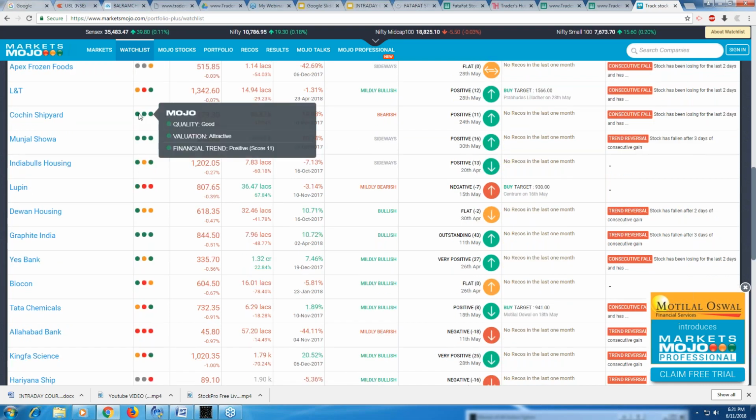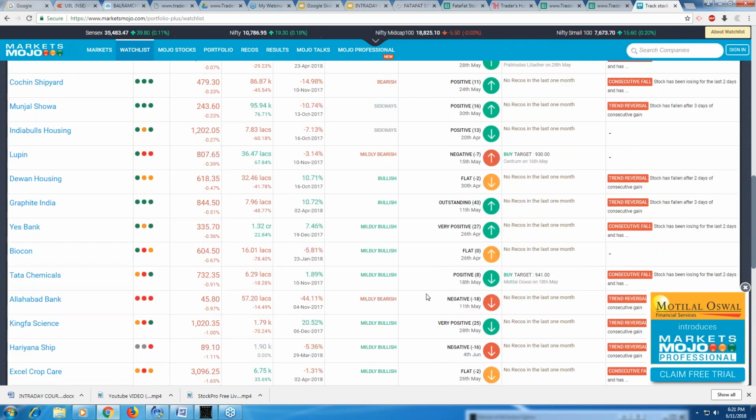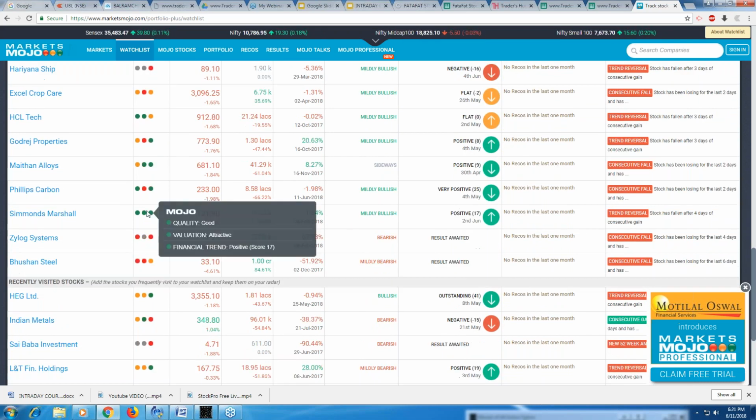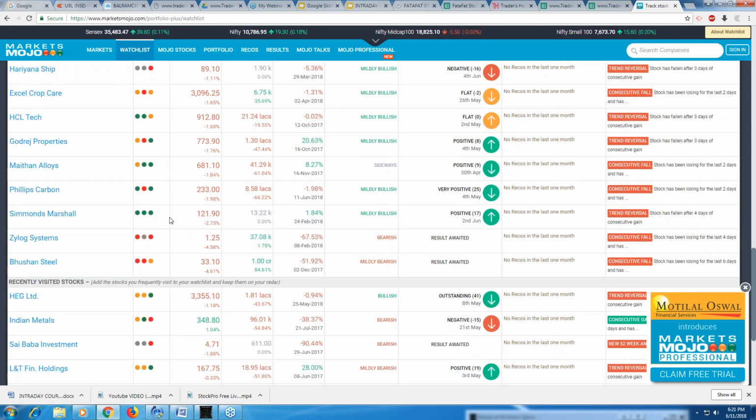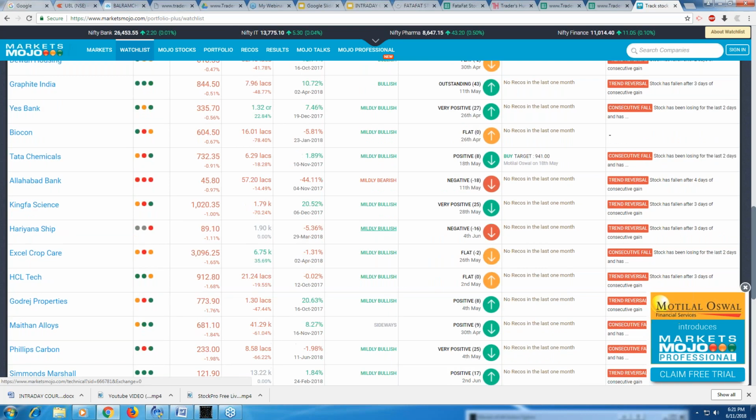Like Cochin Shipyard, the Mojo score is pretty good. Munjal Showa, the score is pretty good. Simmonds Marshall, very, very good, right? Mildly bullish, and they will give you the trend also. Is it bullish, strongly bullish, mildly bullish? All that will also be given over here.